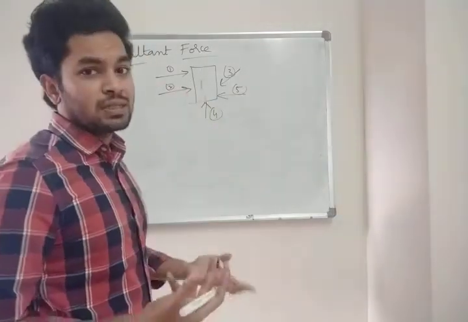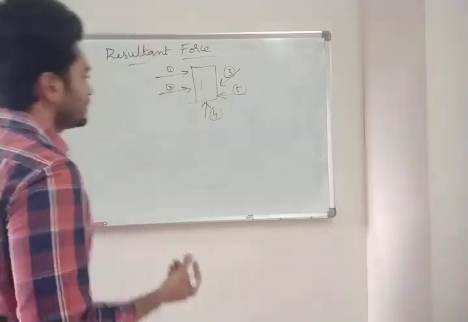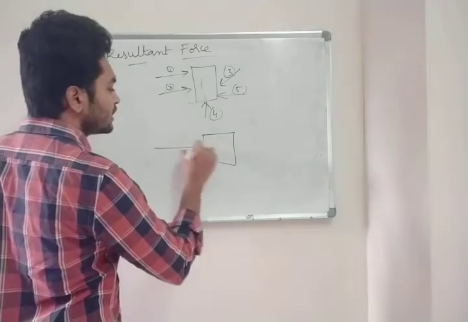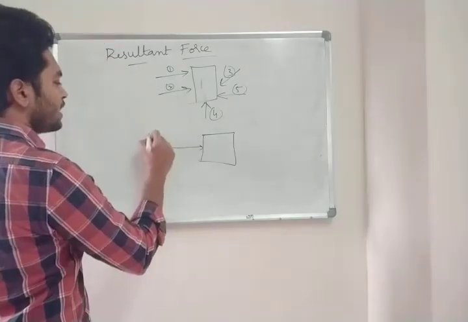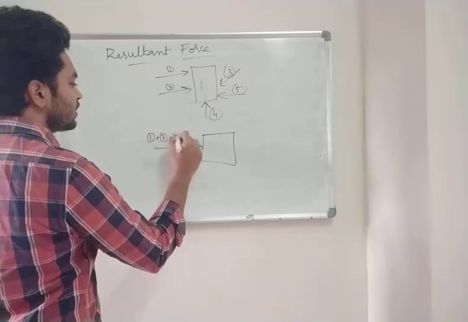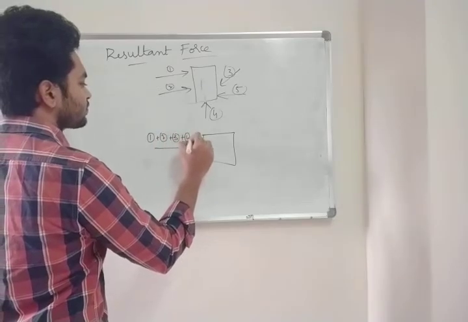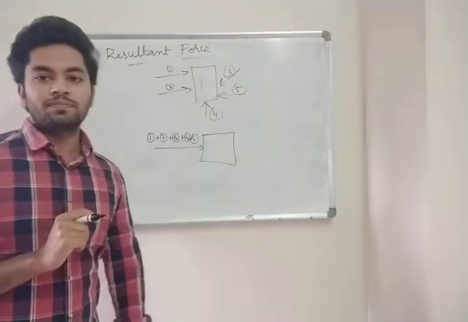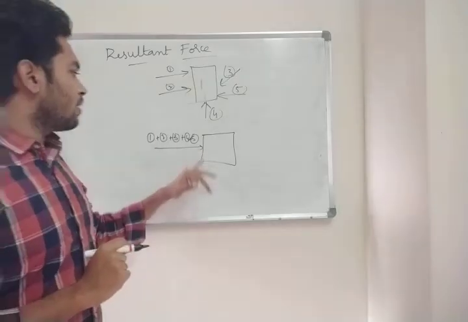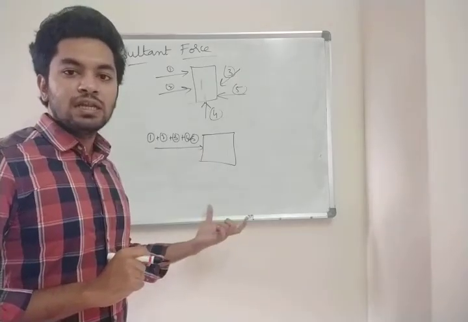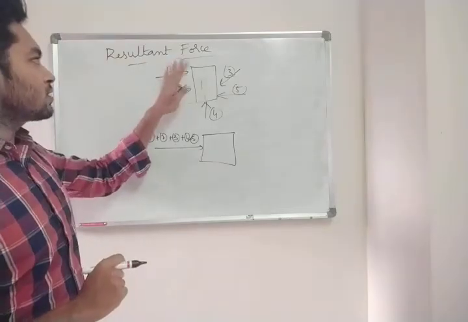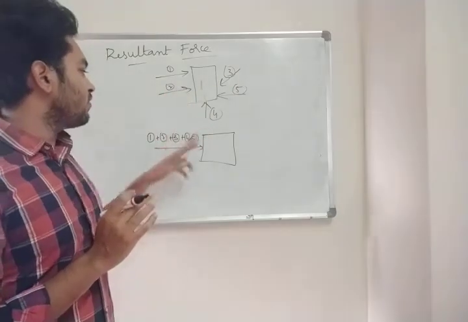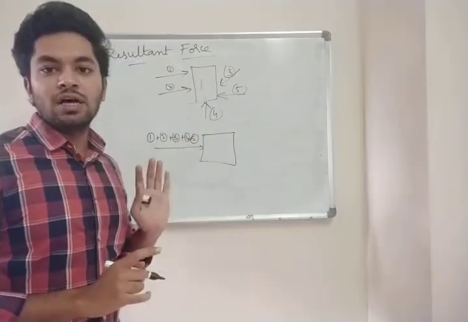Now what does this resultant tell? What this resultant tells is you can assume a single force by combining 1 plus 2 plus 3 plus 4 plus 5. All these forces combined, you can take as a single force. Understood? This is called resultant force. Resultant means final answer, means you are combining all these 5 forces into a single force. That is your resultant force.